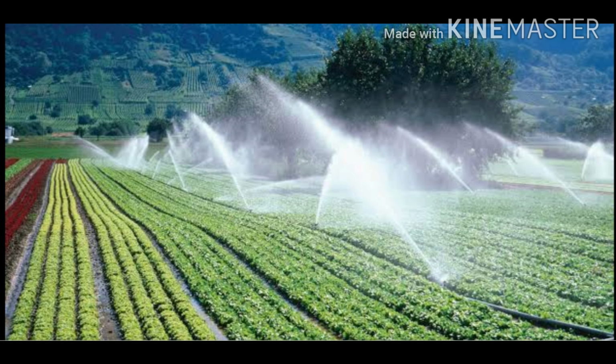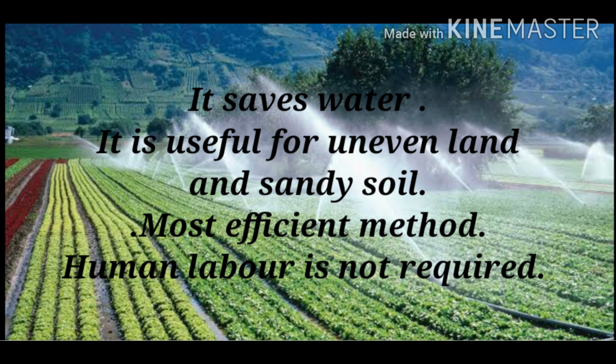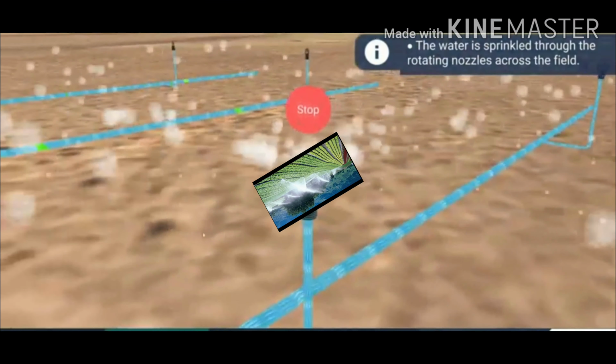And what are the advantages of this method? It saves water. It avoids the wastage of water. It is useful for uneven land and sandy soil. It is the most efficient method. Human labor is not required. So these are the advantages of using the sprinkler system.